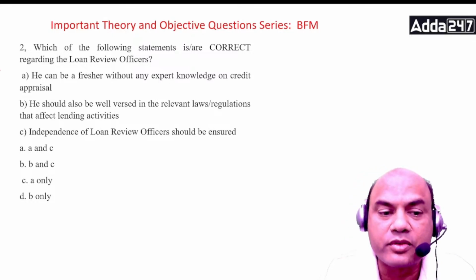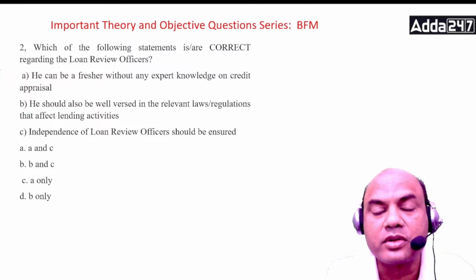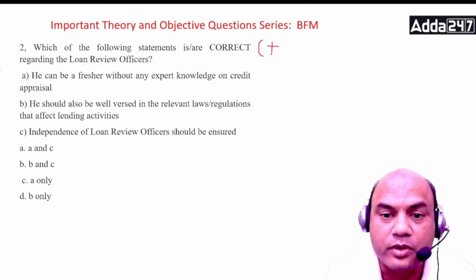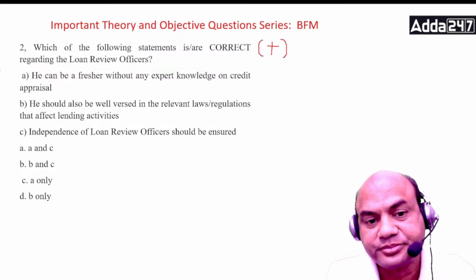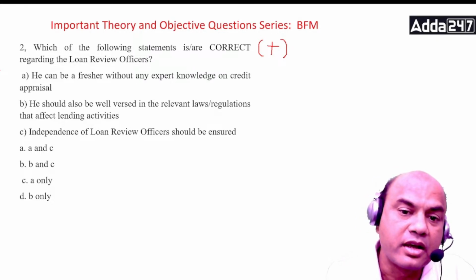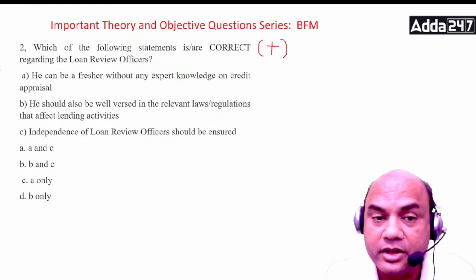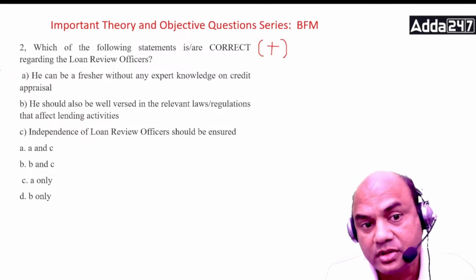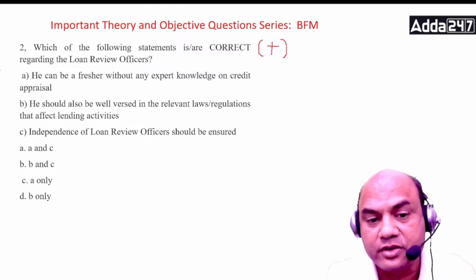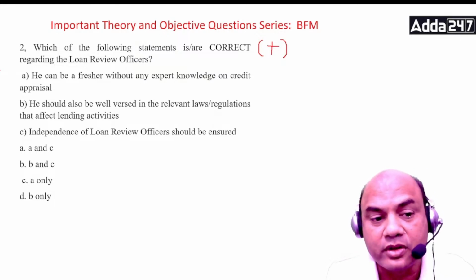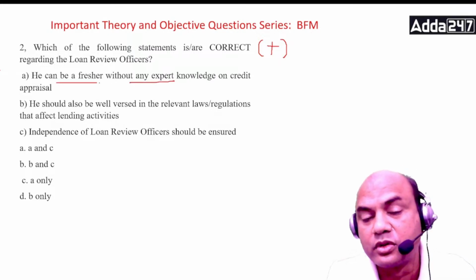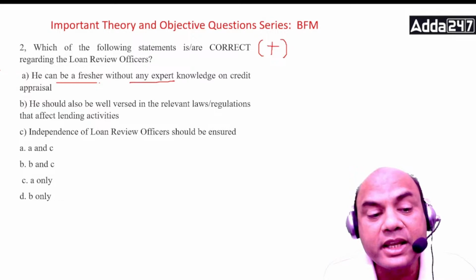Next, which of the following are correct regarding the loan review officers? Loan review officer is similar to the credit audit. This is from module C, and this question is common in your ABM also, kindly note, ABM also, BFM also. He or she can be a fresher without any expert knowledge on the credit appraisal? No, the loan review officer is an experienced person.